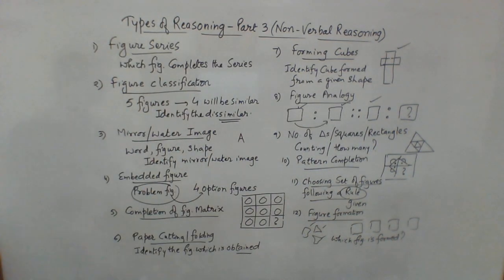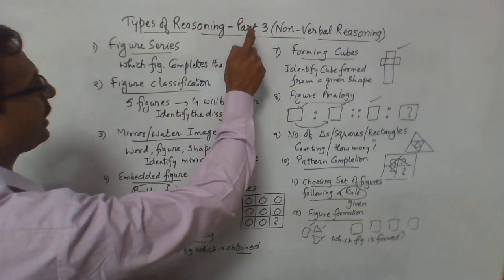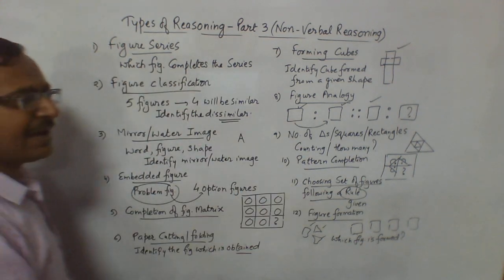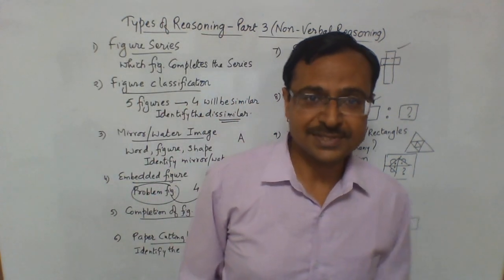So these are the 12 types of questions which can be asked in the non-verbal reasoning part of the reasoning competitive exams, and you can take a screenshot and obviously go for practice of all these kinds of questions. And I hope you have followed part 1 and part 2 also, because with this I have completed the types of questions in reasoning.